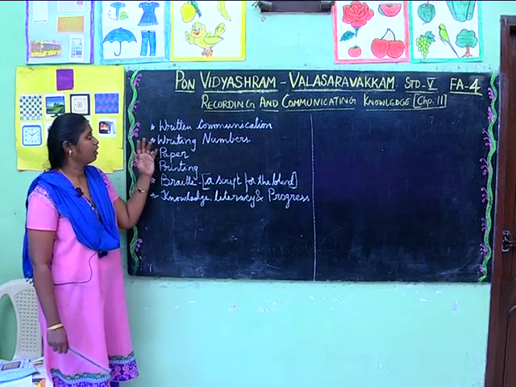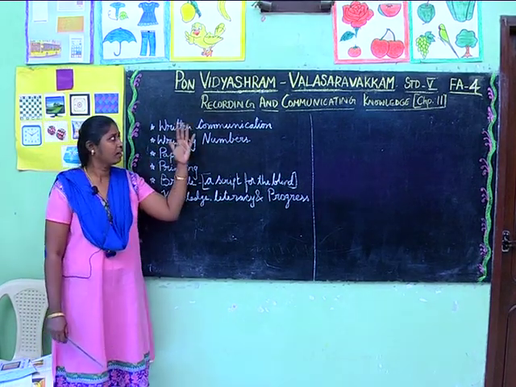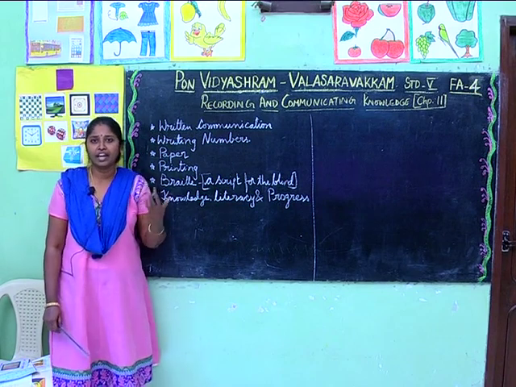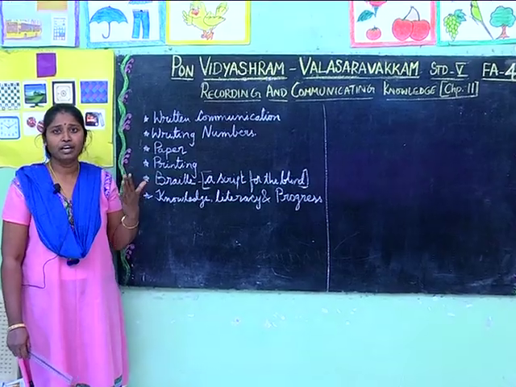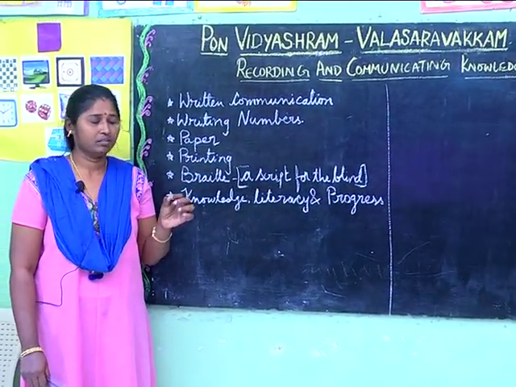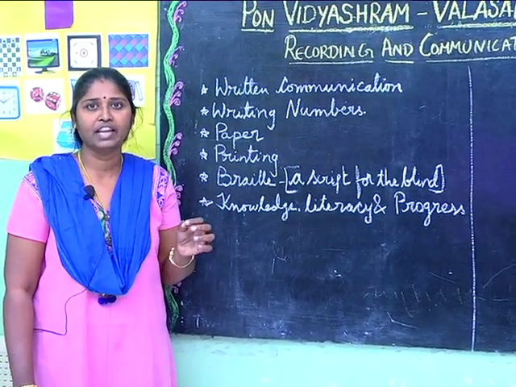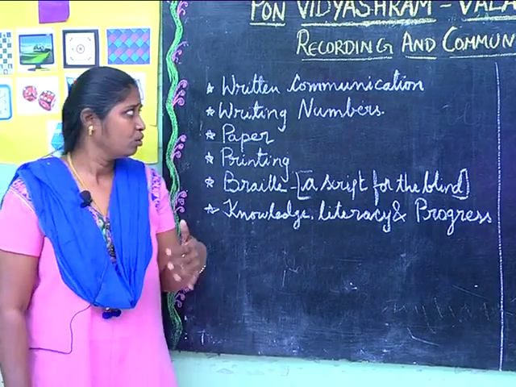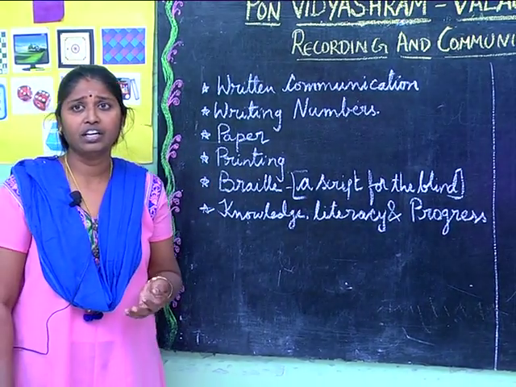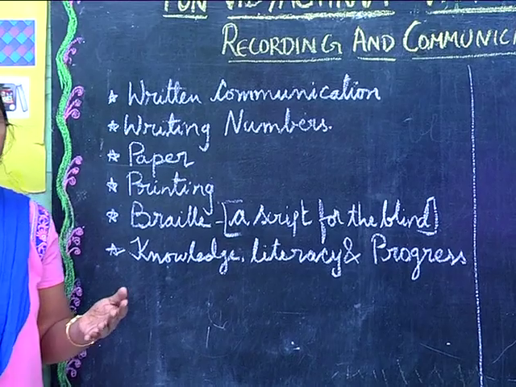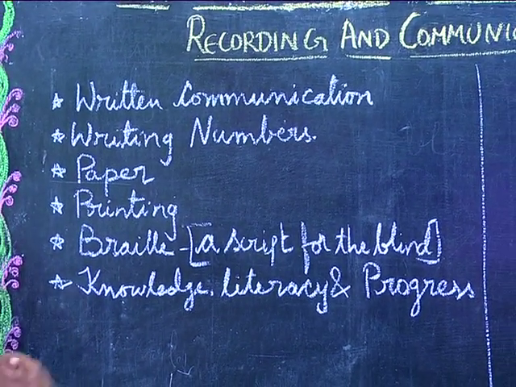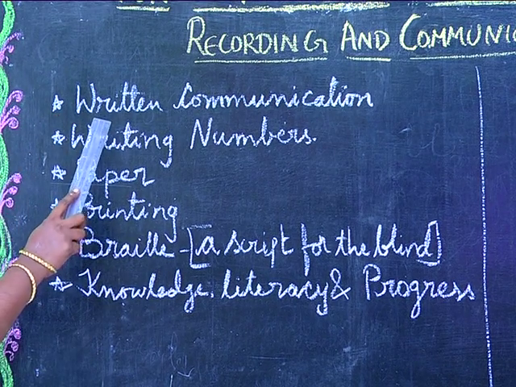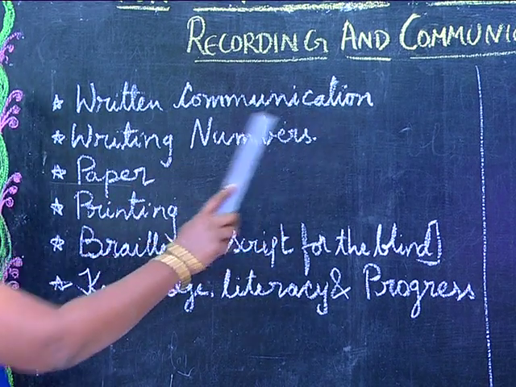First we are going to see that when we have any idea or thought, we express it, and we can store it in mind. But if we store it in written form, it can be preserved for a longer time. So first, how did early man do this? They used signs, symbols and pictures to store their knowledge. First, we are going to see how written communication came into existence.